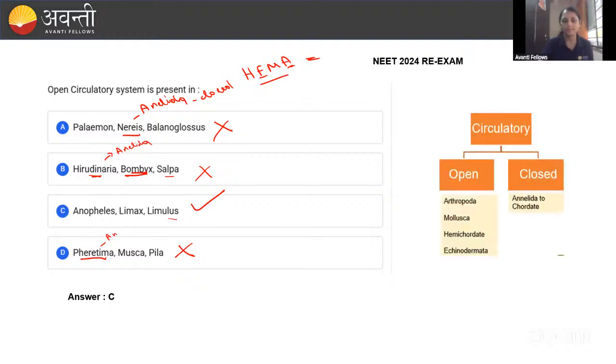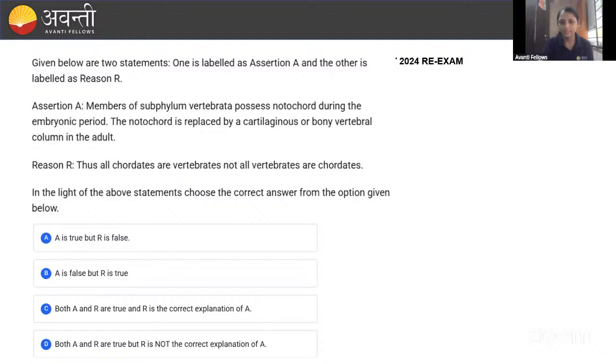Here you can see, guys. Okay, the next question. Given below are two statements, assertion and reason. Assertion: members of the subphylum Vertebrata possess the notochord during the embryonic period, and the notochord is replaced by the cartilaginous or bony vertebral column in the adults.